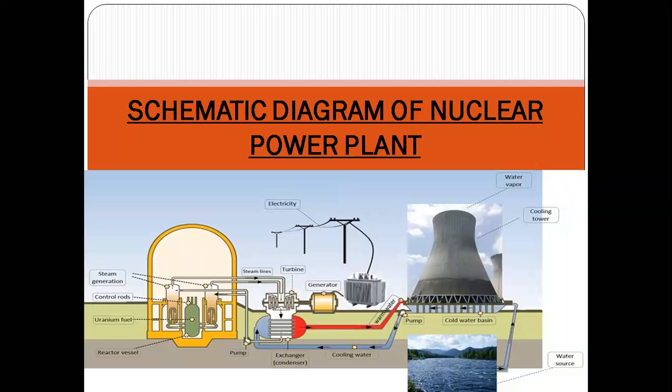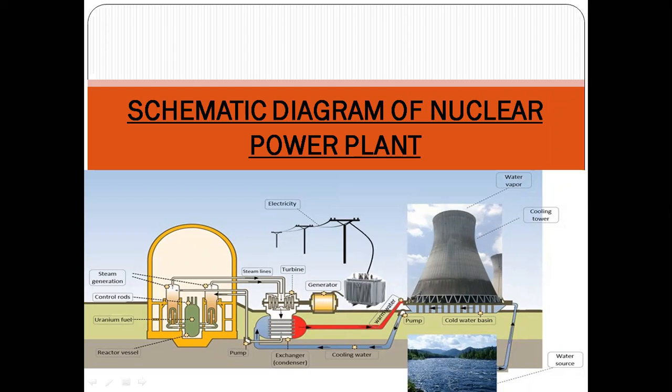Now here we have what is called the nuclear reactor. All the reactions regarding the nuclear fuel, that is the fission reaction and the control reactions, are carried out in this reactor. This is the powerhouse where the steam generated from the water is used to run the turbine, and this turbine is coupled with the alternator, and this alternator generates the electricity.